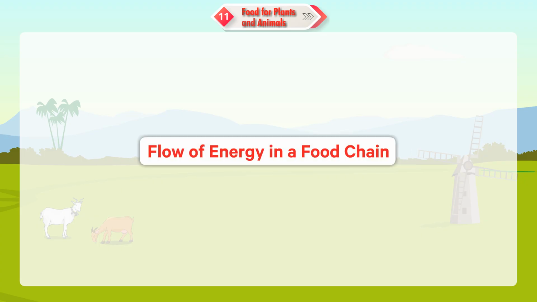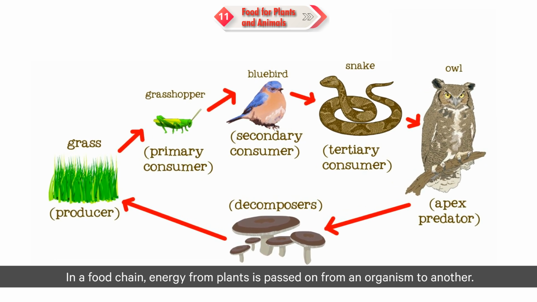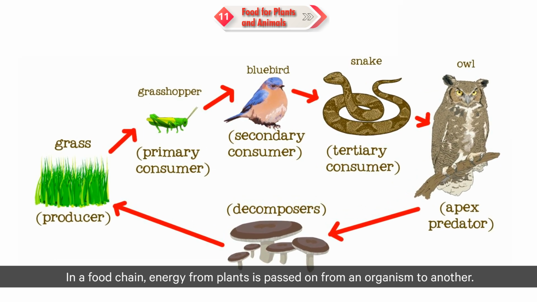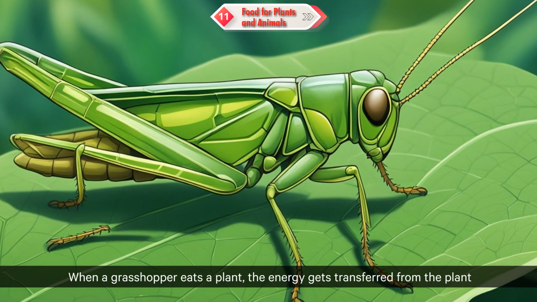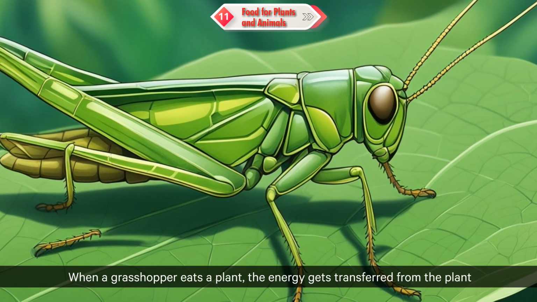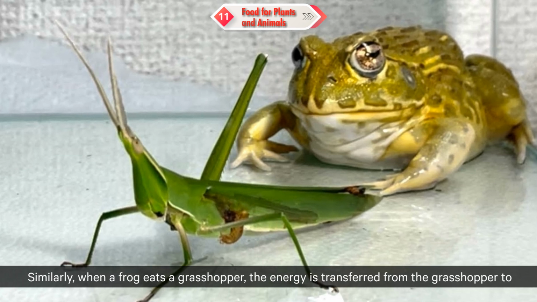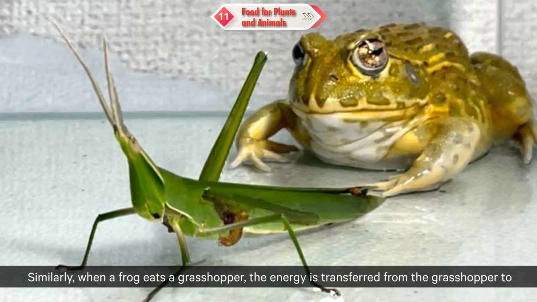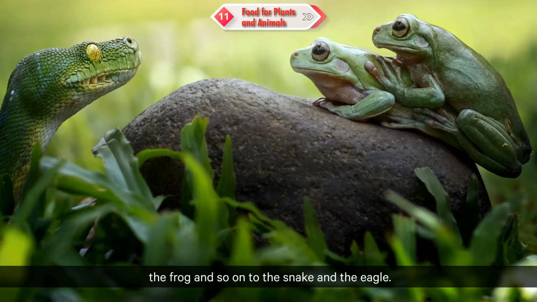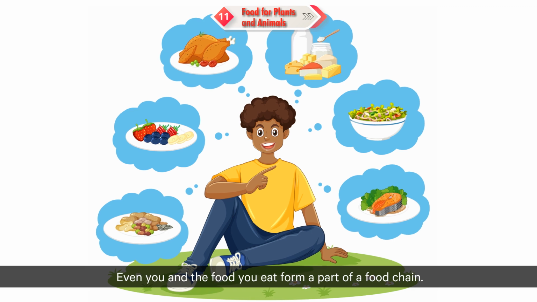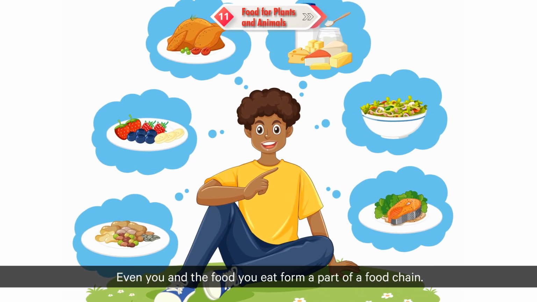Flow of energy in a food chain. In a food chain, energy from plants is passed on from one organism to another. When a grasshopper eats a plant, the energy gets transferred from the plant to the grasshopper. Similarly, when a frog eats a grasshopper, the energy is transferred from the grasshopper to the frog, and so on, to the snake and the eagle. Even you and the food you eat form a part of a food chain.